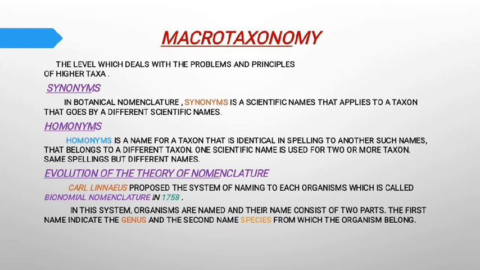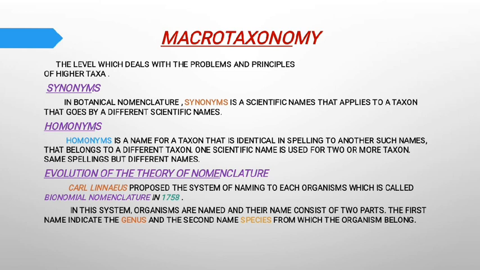Next subtopic is macrotaxonomy. Macrotaxonomy is the level which deals only with the problems and principles of higher taxa. Synonym. In botanical nomenclature, a synonym is a scientific name that applies to a taxon that goes by different scientific names. Homonym. Homo means same, nym means name. A homonym is a name for a taxon that is identical in spelling to another name that belongs to a different taxon. One scientific name is used for two or more taxa: same spelling but different taxon.